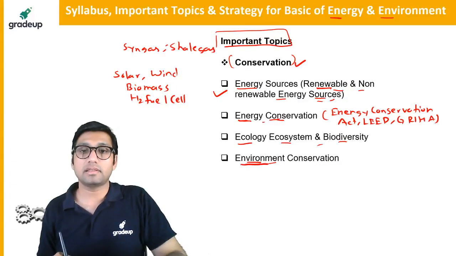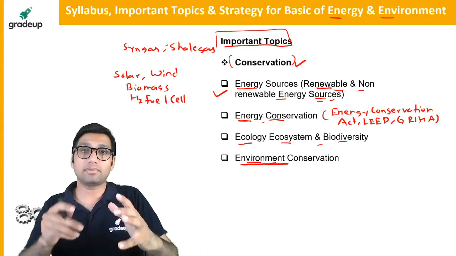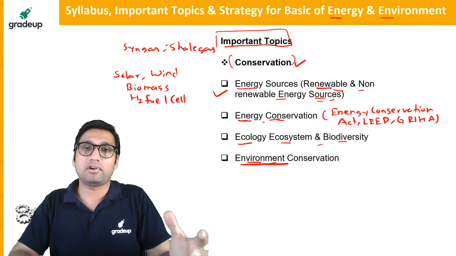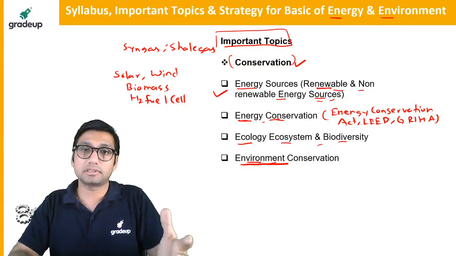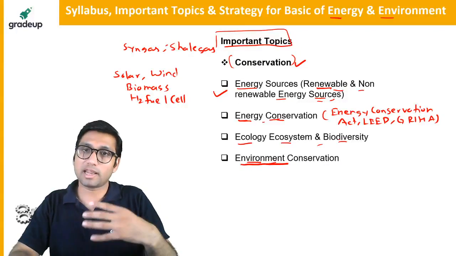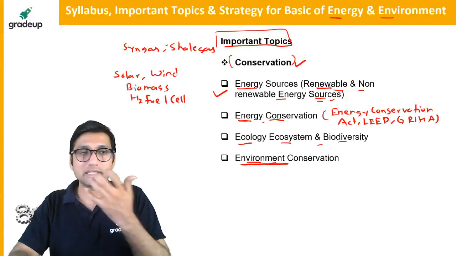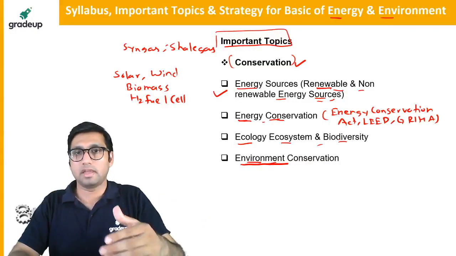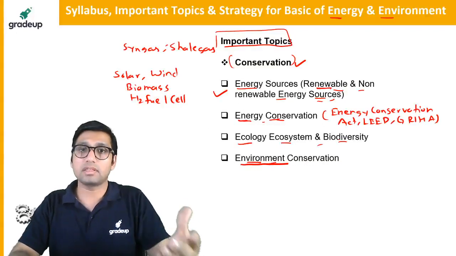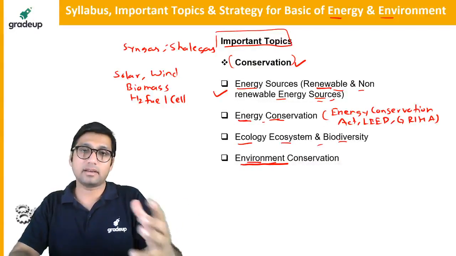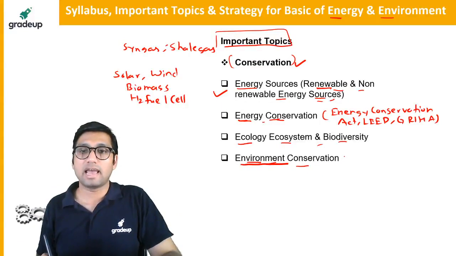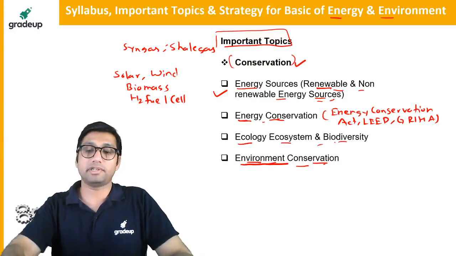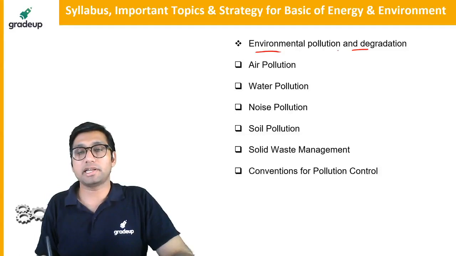In environment conservation, you have to study different methods adopted for conservation of the environment. When we talk about the environment, we talk basically about plants and animals, because humans don't need to be conserved. Humans can take good care of themselves, but especially the animals and plants. People cut down the trees, and animals are also killed for reasons like skin and others. So definitely we have to conserve the environment, that means conserve the plants, animals, and other things. This we have to study here in environment conservation. Environmental pollution and degradation is also a very important topic.